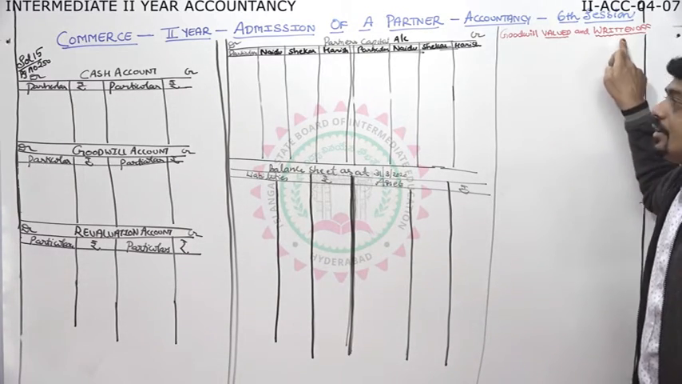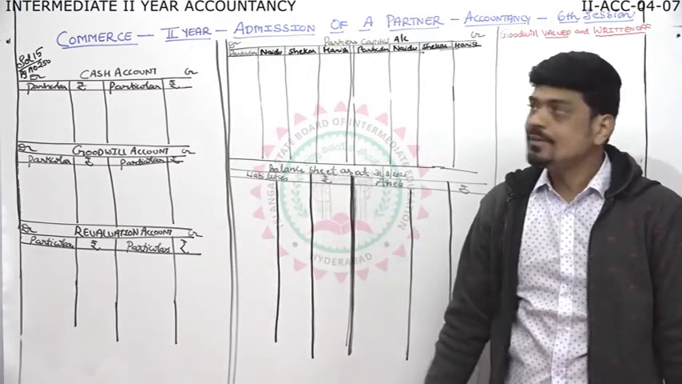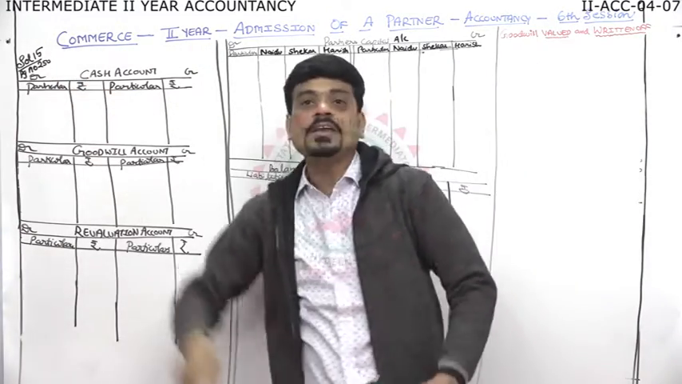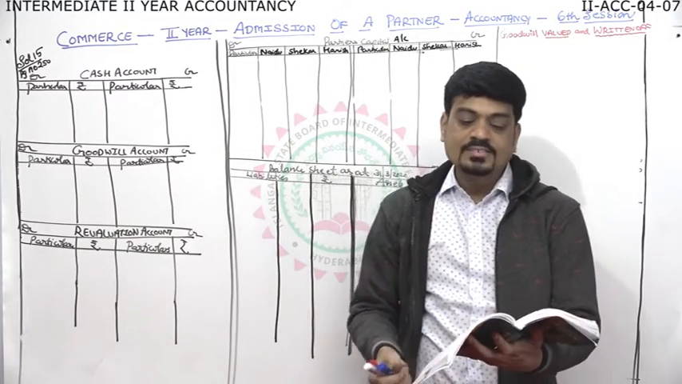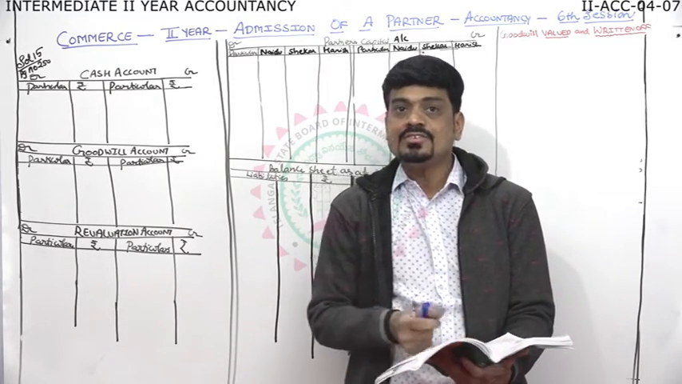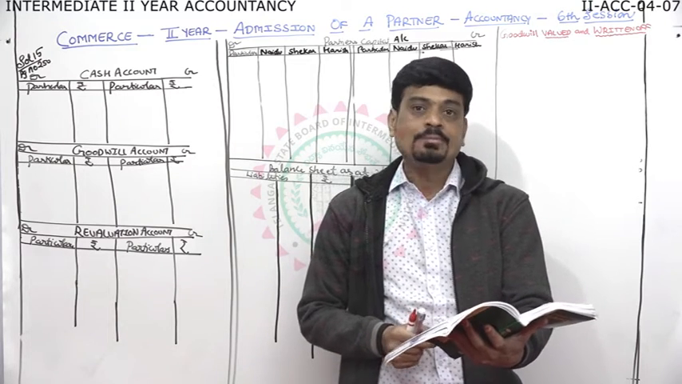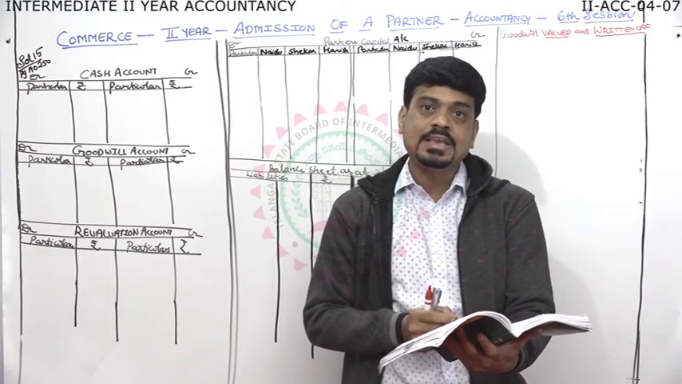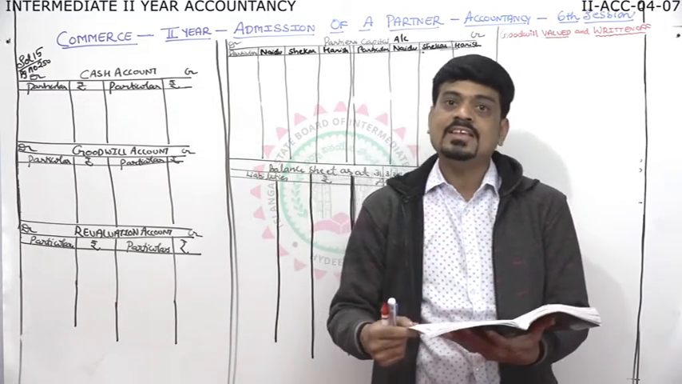So valued, written off. Now we are doing solution number 15 from your textbook, page number 250. As usual, you can see there is a mistake in the question. Just rectify it. If you see capitals on the liability side, it is printed as Ram and Rahim. It is Naidu and Shekhar. Please make a change.